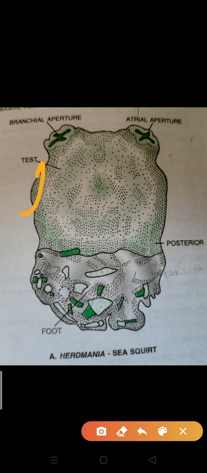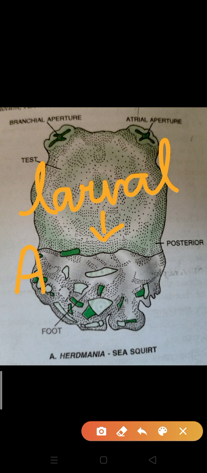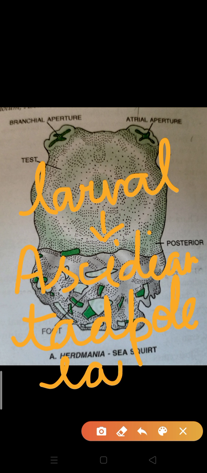The larval stage of Herdmania is known as the Ascidian tadpole larva.